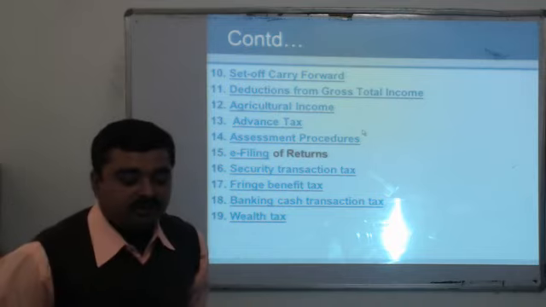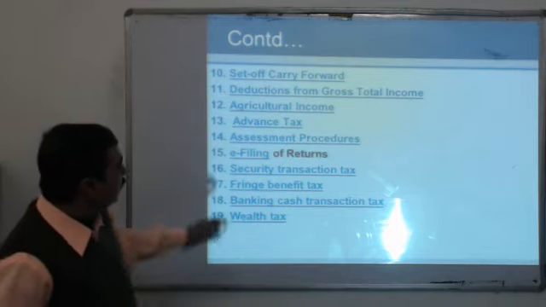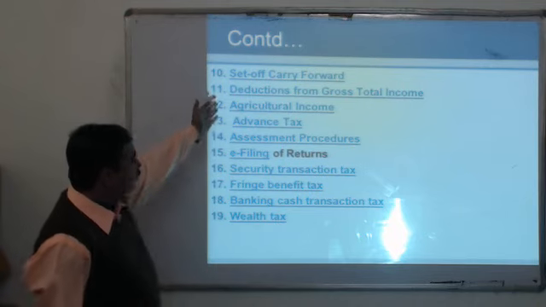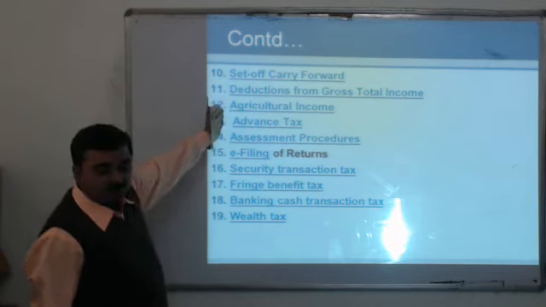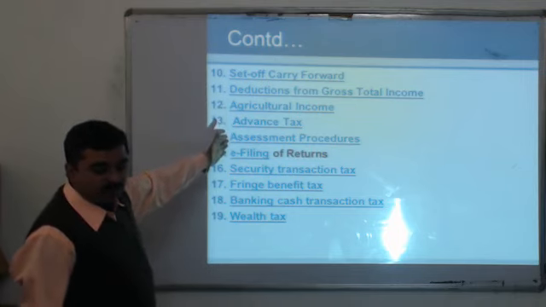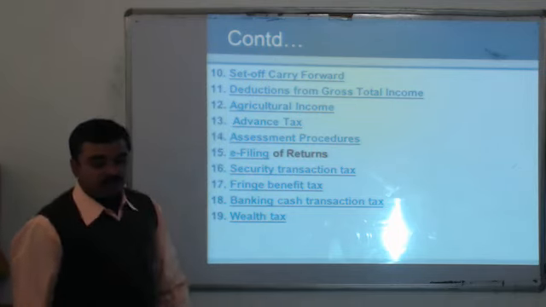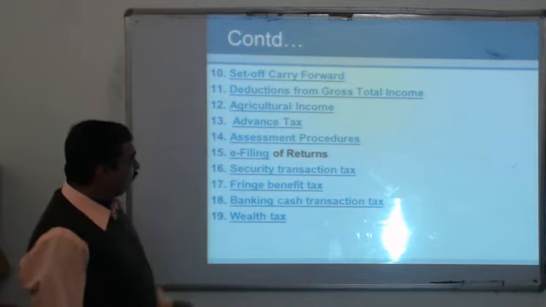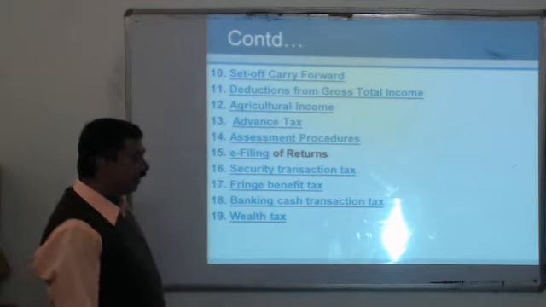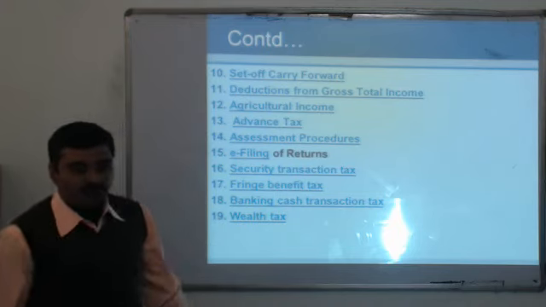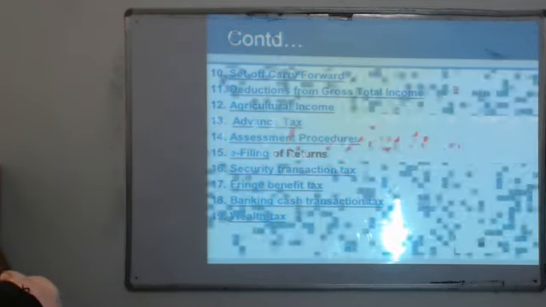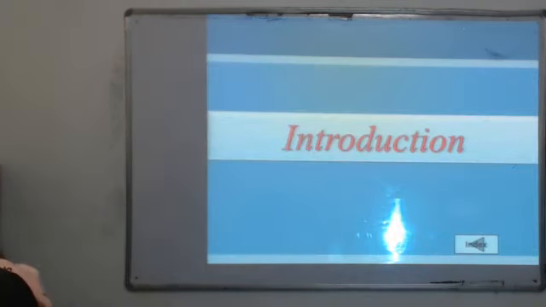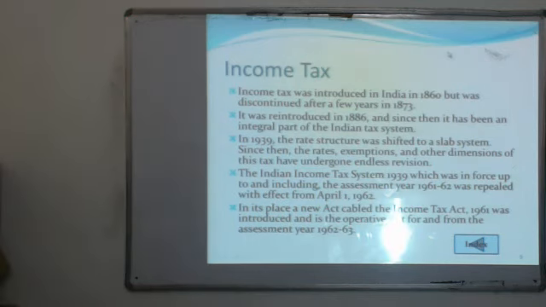Later on we will discuss the set off and carry forward of losses, deductions from gross total income, agriculture income and the tax calculation on agriculture income, advance tax, the assessment procedure of taxation, e-filing of return, that is how we file in modern times, then some other taxes, if we have the time, we will also discuss later on. Now we start today with the introduction.